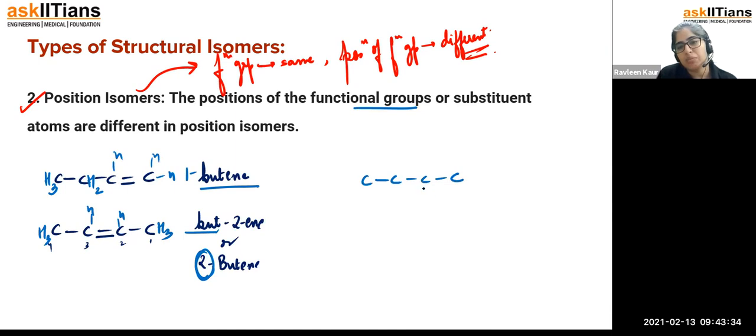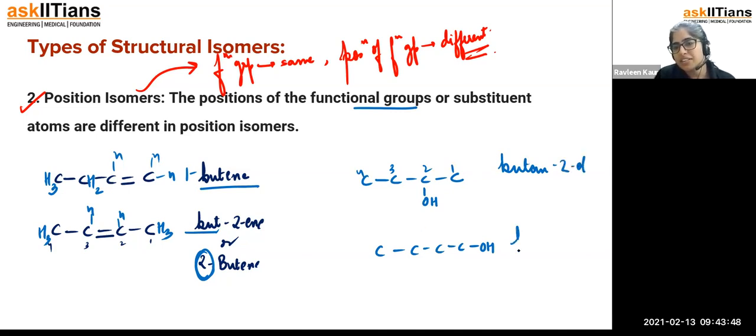Like let us say a carbon chain is there, it is attached with OH here. And let us say a carbon chain is there, it is attached with OH on this side. So here you will name the answer as butan-2-ol, yeah, 2-butanol, and here it is simple butan-1-ol, or you can write butanol only. ये B है, okay, butanol only. So you can understand from here very simply that what I'm doing is कि only the position of the functional group is different. यहाँ पे first position पे था, and here it is going to be at the second position. Rest everything is going to be the same.